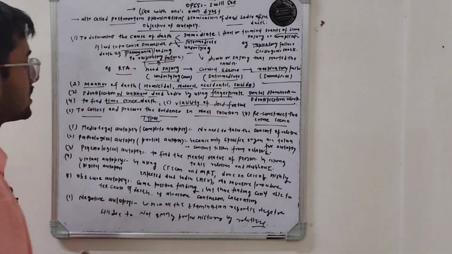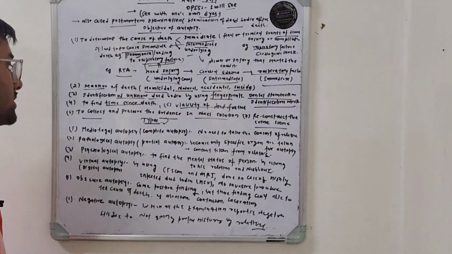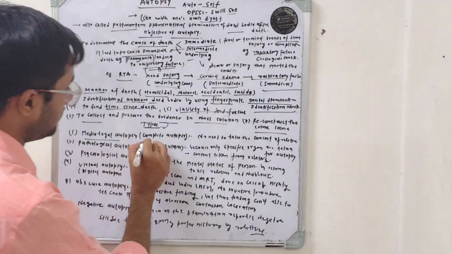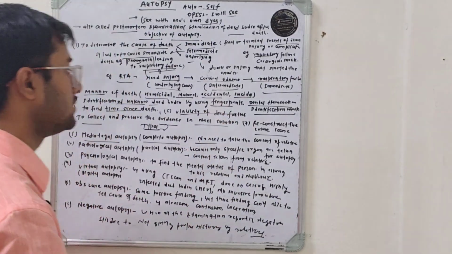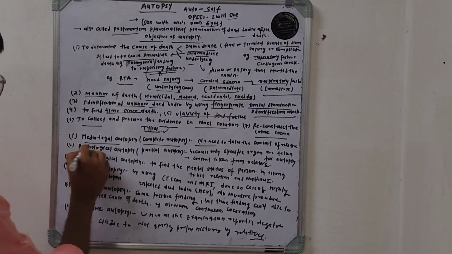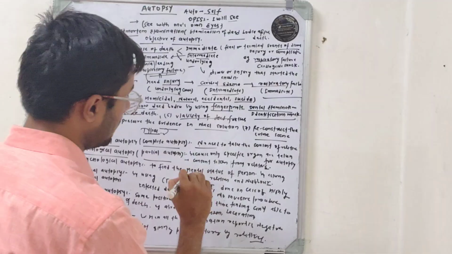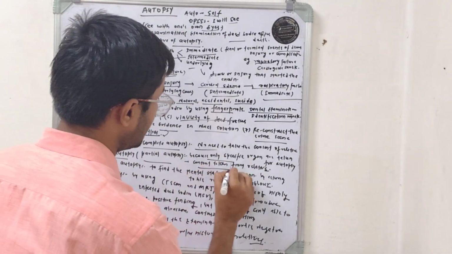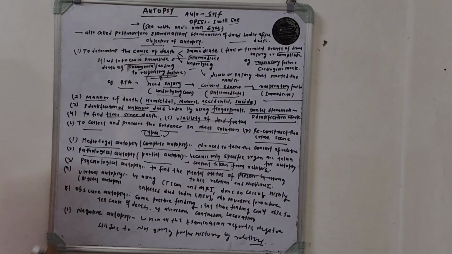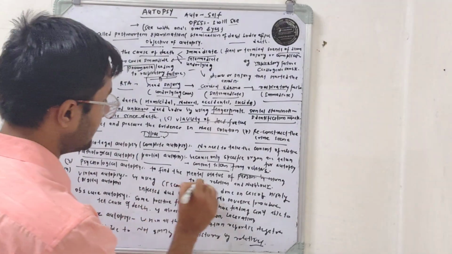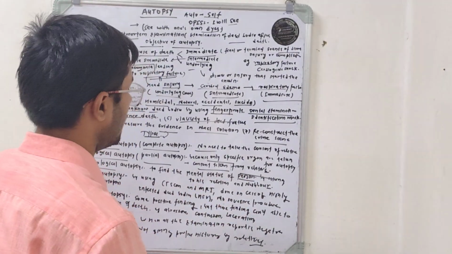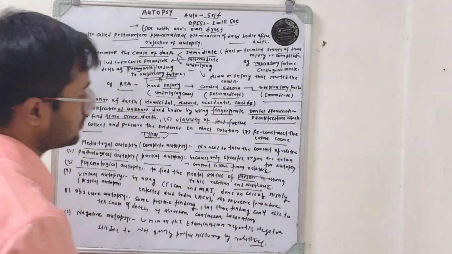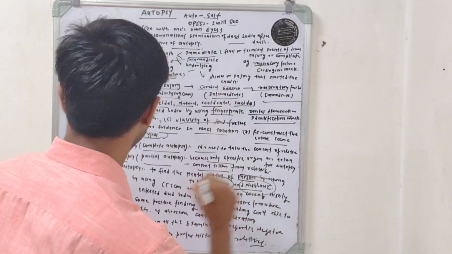After discussing the objectives of autopsy, now we move towards the types of autopsy. One is the medico-legal autopsy, a complete autopsy, with no need to take consent from the relatives. Pathological autopsy is a partial autopsy, because only specific organs are taken for autopsy, and consent is taken from the relatives. Third is the psychological autopsy, to find the mental status of the person, by asking questions of the relatives and neighbors.